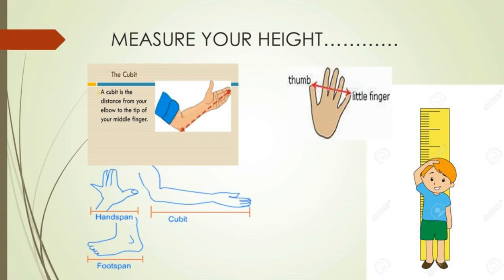Next, stand in front of a wall and mark your height on the wall. Measure your height with a scale. What differences do you infer? You see that your handspan measurement is different from the measurement of the scale. Which is the accurate measurement? Yes, the measurement using the scale is the accurate one.